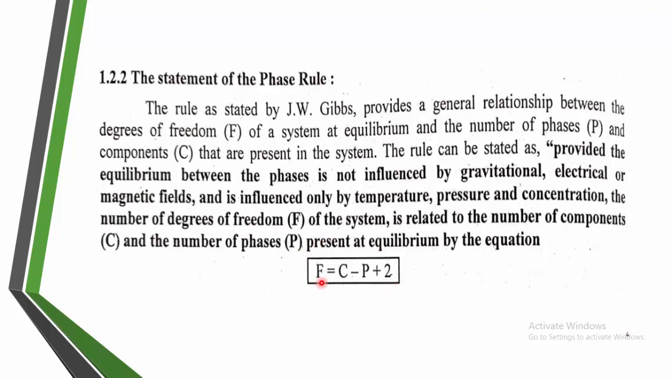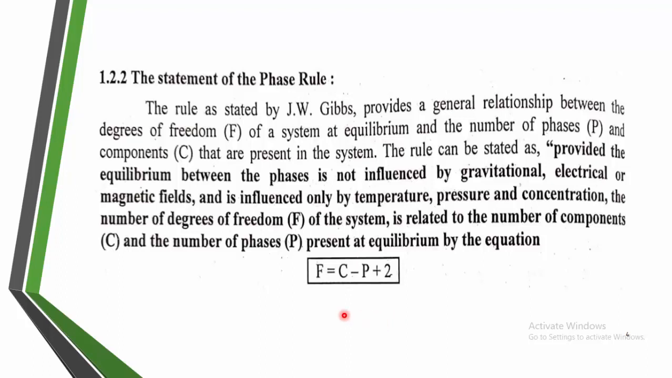You have to remember here F is the degree of freedom. What are the degrees of freedom? Degrees of freedom are nothing but the intensive variables which affect the state of equilibrium, whether the state of equilibrium can be varied or not, means the independent intensive variables are nothing but the degrees of freedom. Here C is the component of the system, P is the phases of the system and 2 is a numerical value. Here F is equal to C minus P plus 2. With this mathematical equation, we can calculate the degree of freedom.